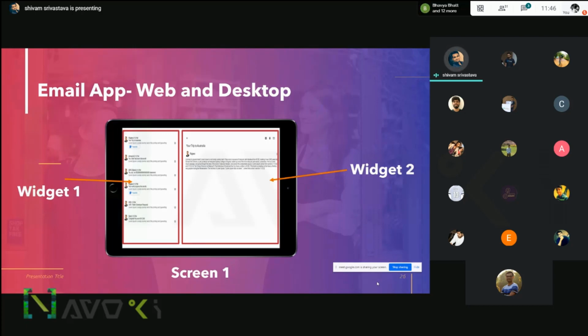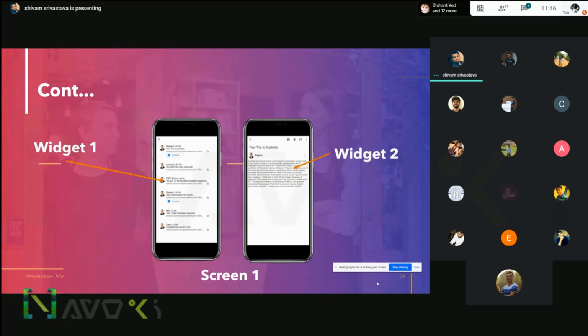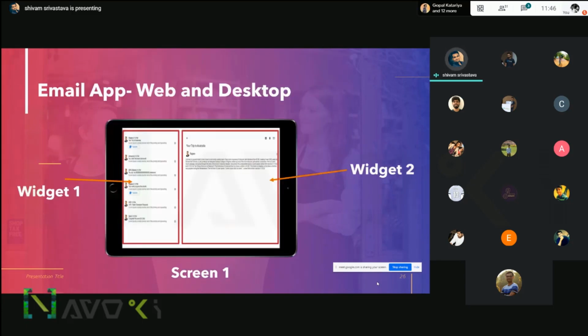Now you can understand that widget 1 was the list part and widget 2 was the detail part. So when the user clicks on it in the mobile application, the second page opens on top. But in the web part or desktop part or the tablet part, we want to utilize this space according to the concept. This is called a fragment that we use in Android.